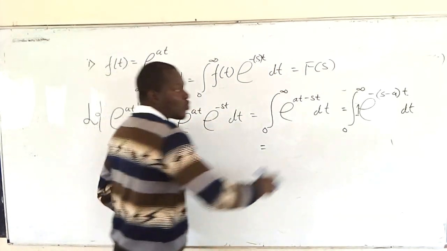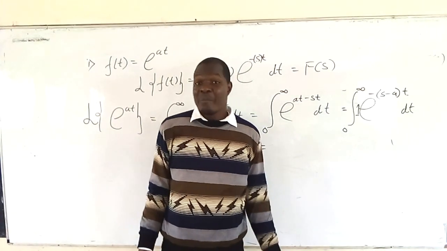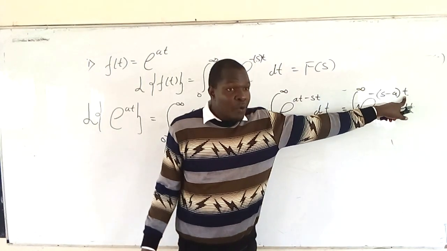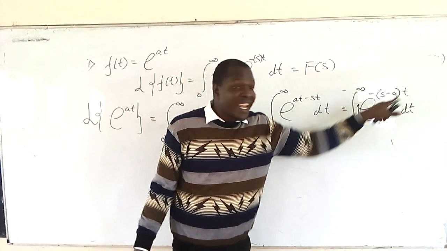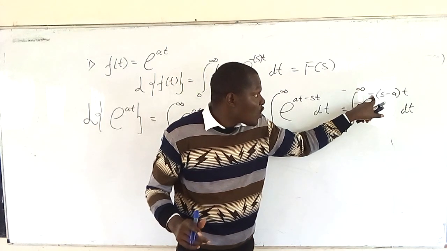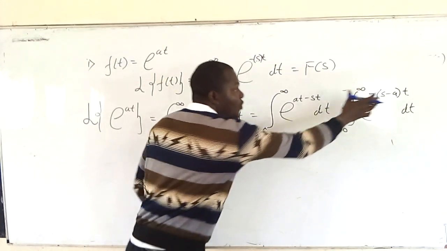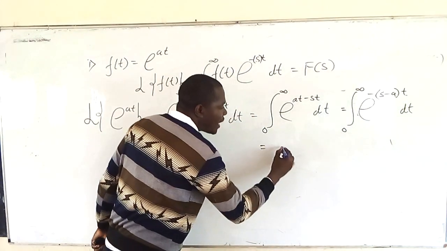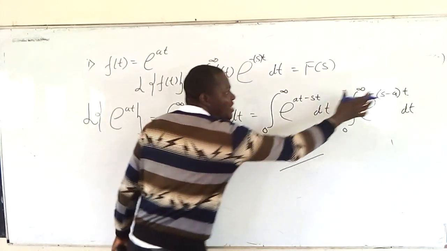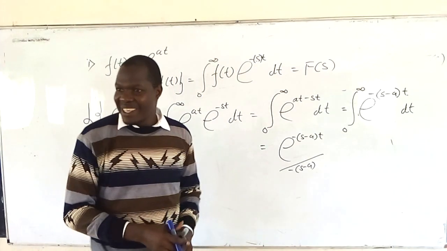So how is that coming about? When you are integrating an exponential function, the derivative of the inner function must be a constant. Here, t is the variable, meaning the constant is negative s minus a. If you differentiate t, you get 1, so you just remain with the constant negative s minus a. If you integrate an exponential function, it remains the way it is, then you divide by the derivative of the inner function, which is negative times s minus a.